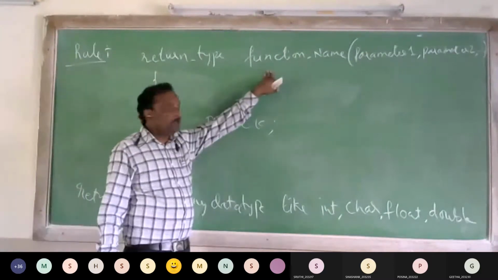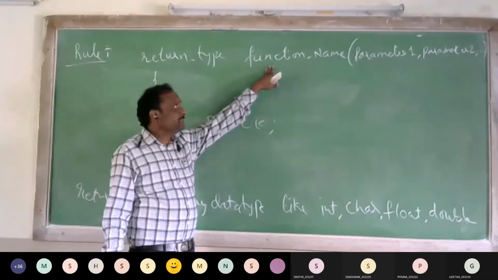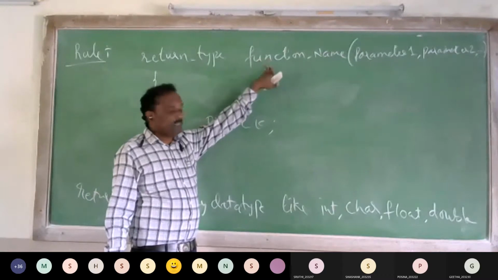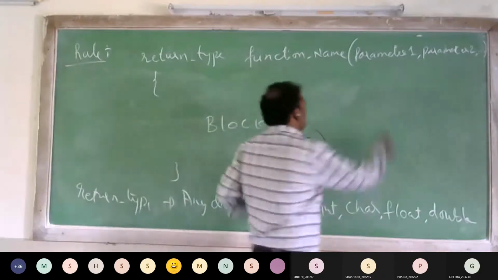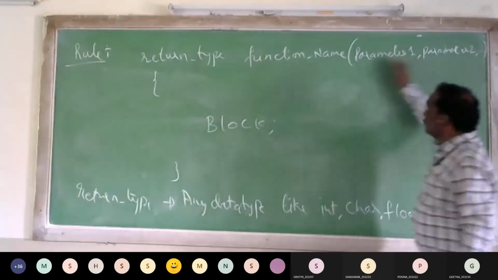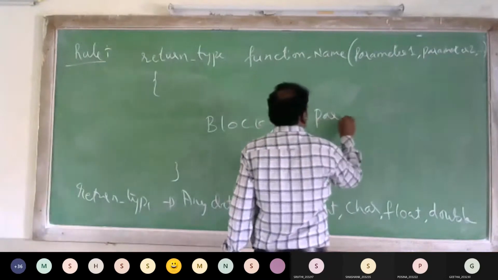This is the function name, what we are going to perform, whether we are performing addition of two matrices or whether we are finding the reverse of a given number, like that. So the name of the function. So these are the arguments. The parameters. Arguments are also called parameters.